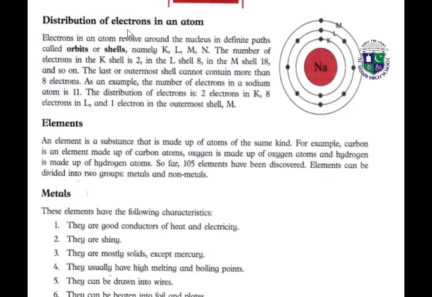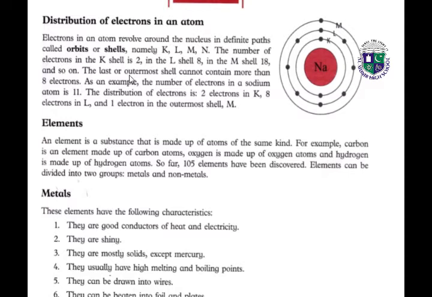Next we have the distribution of electrons in an atom. Electrons in an atom revolve around the nucleus in definite paths called orbits or shells, namely K, L, M, N. The number of electrons in the K shell is 2, in the L shell is 8, in the M shell it is 18. So look here, we have this atom of sodium, Na, we have K shell, L and then M. In K shell we have 2 electrons, L has a maximum of 8 electrons, M has a maximum of 18 electrons and so on.